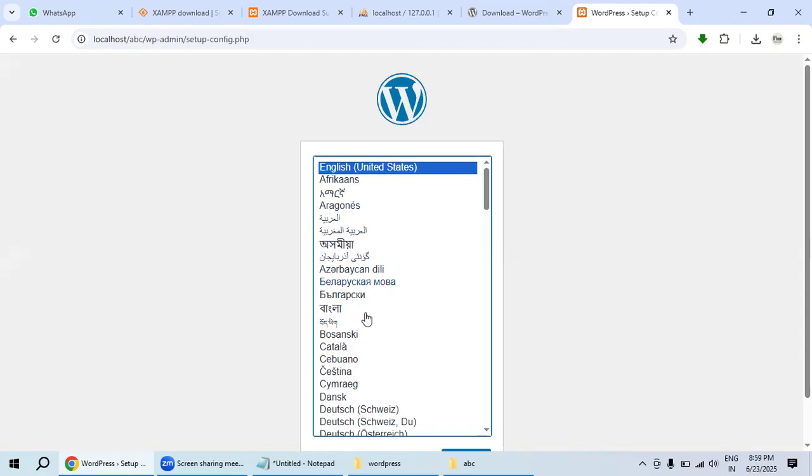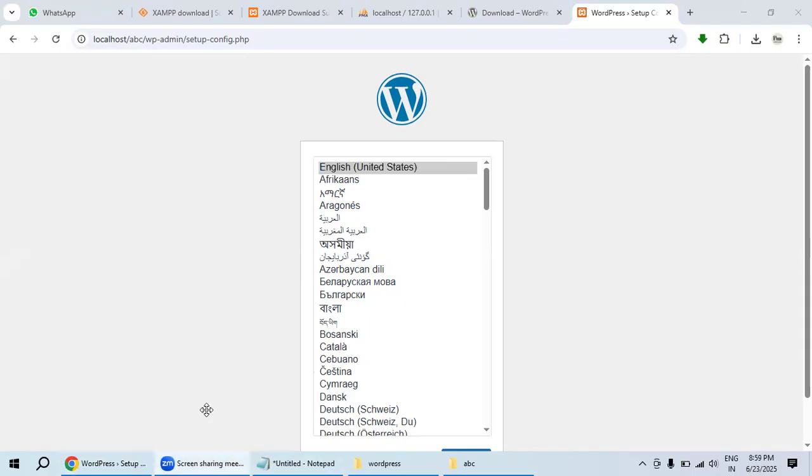So then here you could see what it is asking. Okay Gauriji, did you understand? It is asking about setting up the WordPress application.